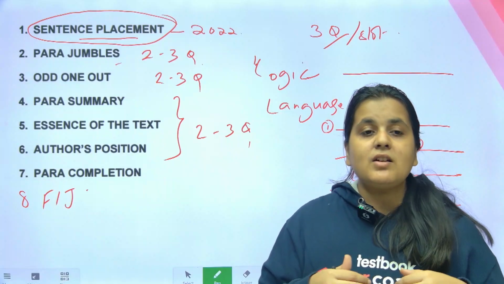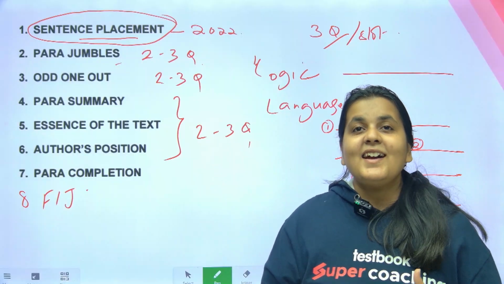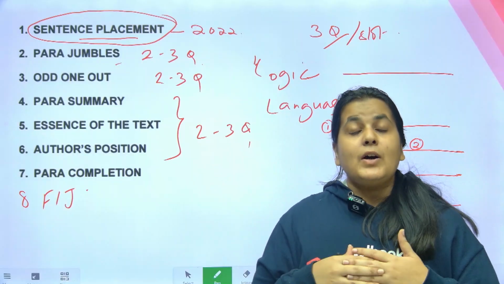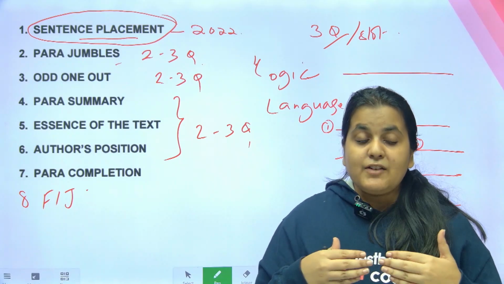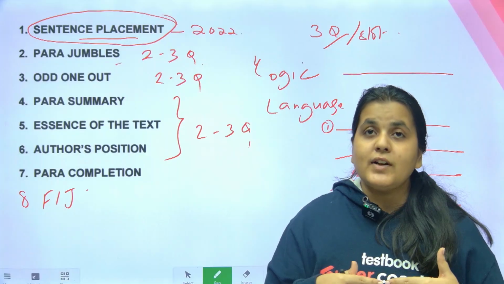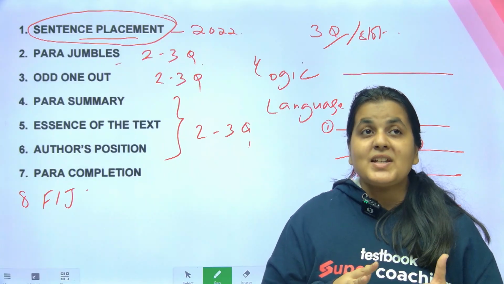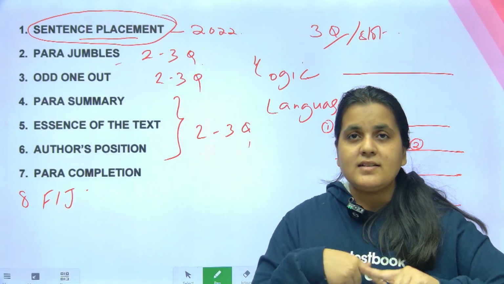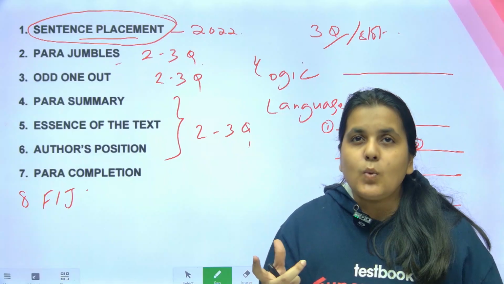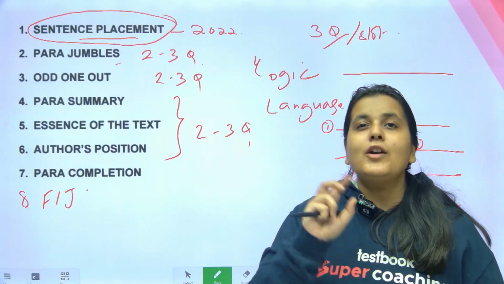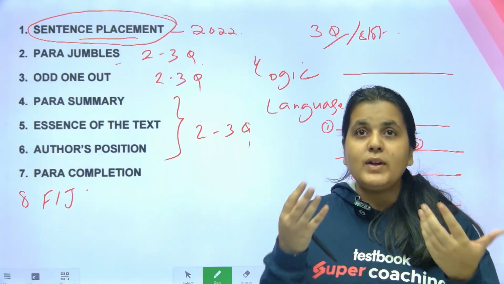Odd one out में भी it's not like आप sentences पढ़ो decide कर लो odd one out. No, that does not happen. Okay, and a lot of students who went that way found it very difficult after 2017 क्योंकि बहुत tricky हो गया था. In fact, the 2017 paper के जो odd one out थे, they should be called as last one out, because in a way it was a hidden para jumble. You had to arrange all the sentences in the right order and then एक sentence जो बच गया, जो कहीं fit नहीं हुआ, जो independent सा लग रहा था, जो contradict कर रहा था, that was actually the odd one out. So it's not like you just look at it and it's obvious.